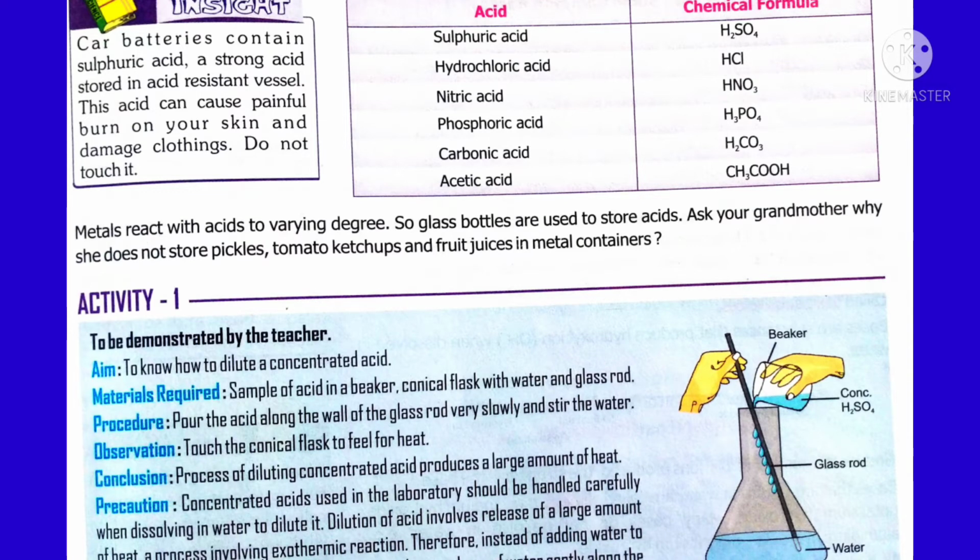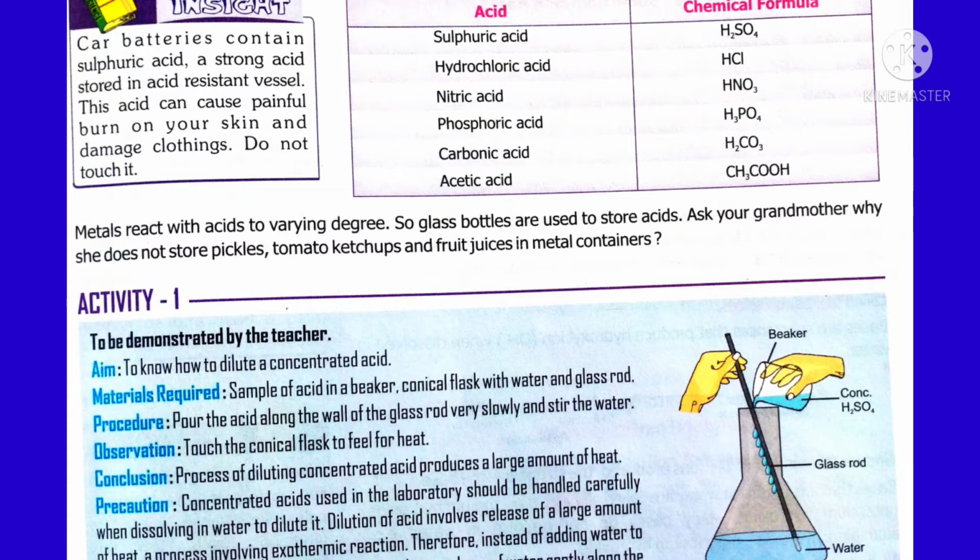Now we are going to see how to dilute, how to add water to this concentrated acid. There is a process of diluting the concentrated acid. Take a beaker with a little amount of water and keep a glass rod like this. You are going to add concentrated sulfuric acid along the wall of the glass rod. At the same time, stir the water properly.